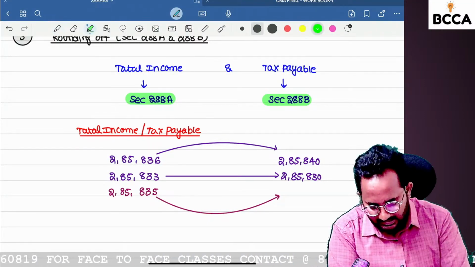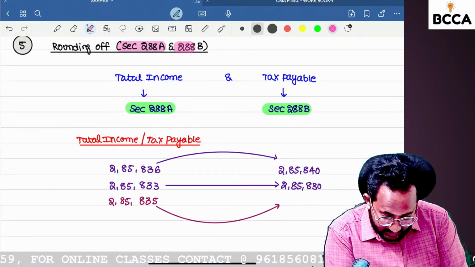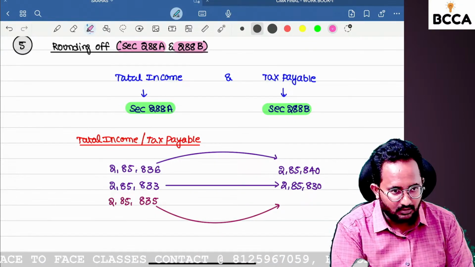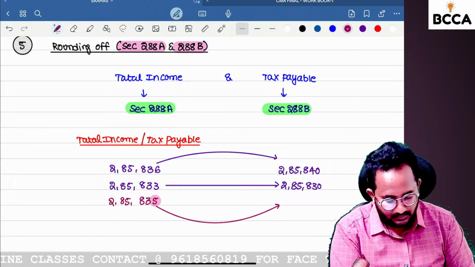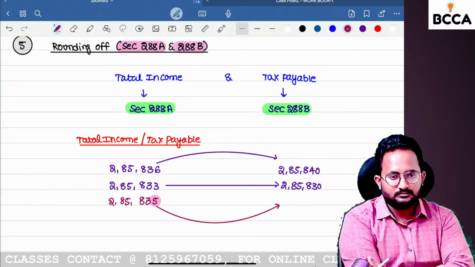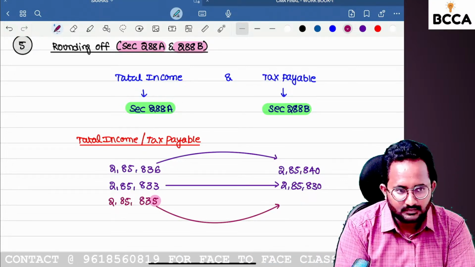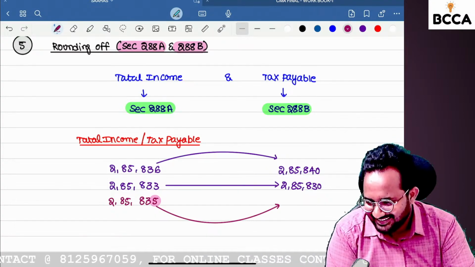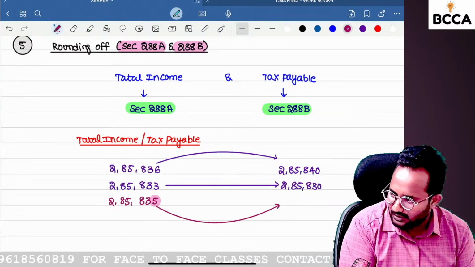If you are preparing like this, what do you mean by 288A and 288B? You are thinking, 6 is there, rounding off to the next multiple. 3 is there, below. 4 is there, below. 7 is there, above. But they are asking 835. Can you tell me how it will be rounded off? Above or below, all of you? Nearest means either 840 or 830. Jamuna, 830, super. Parvati, 830. Remaining also, I want a reply from all of you.